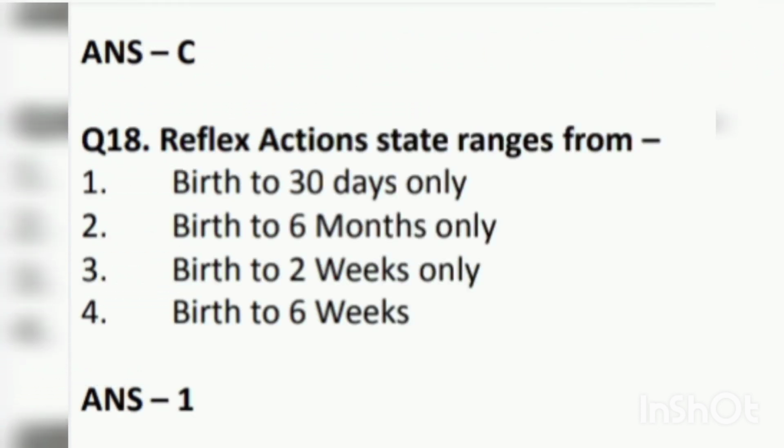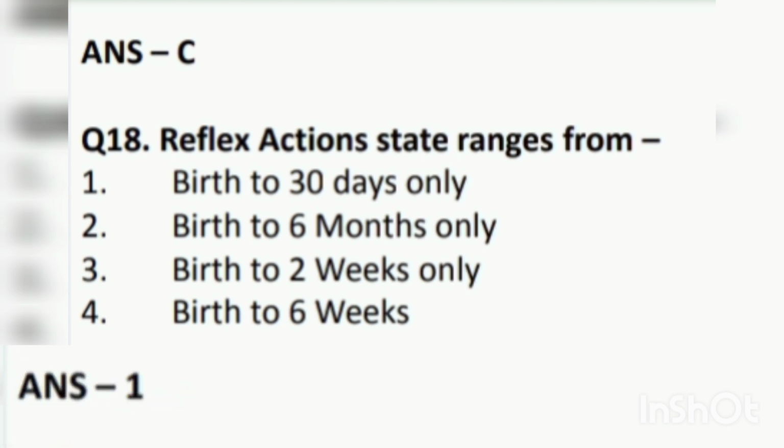Next question. Reflex action stage ranges from: first, birth to 30 days only; second, birth to 6 months only; third, birth to 2 weeks only; fourth, birth to 6 weeks. So answer is one, which is birth to 30 days only. So now we move to our next question.